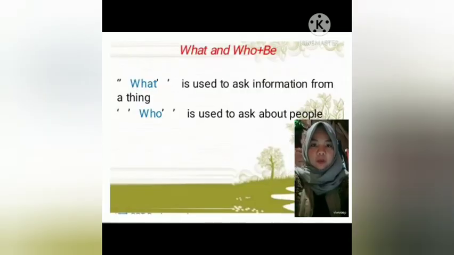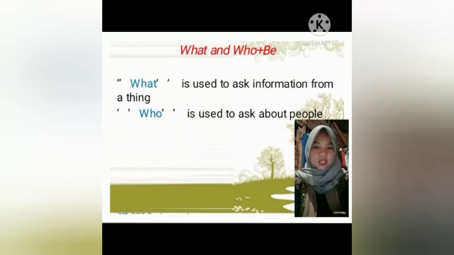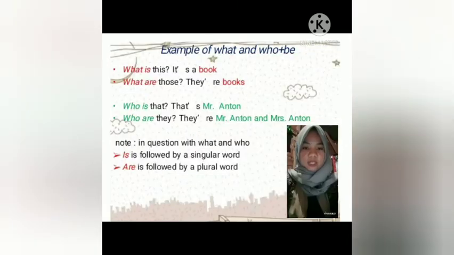Okay, next I will explain about what and who plus be. What is used to ask for information about a thing, and who is used to ask about people. Examples of what and who plus be. What is this? It's a book. What are those? They are books.